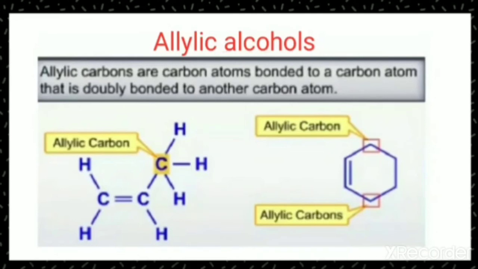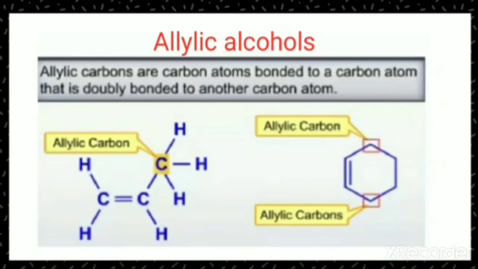Again we have classified, and allylic alcohol is one of the classifications. Allylic carbons are the carbon atoms bonded to a carbon atom that is doubly bonded to another carbon atom. So which carbon atom is called allylic? As in the case we already discussed for halides, that is allylic halides, but here it is allylic alcohol.